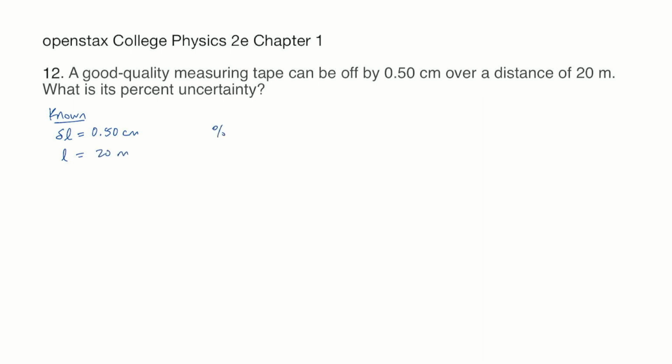And so percent uncertainty is the uncertainty, which looks like a script D and then L, divided by the L times 100%. Okay, so we have an uncertainty of 0.50 centimeters, and we have a length of 20 meters.